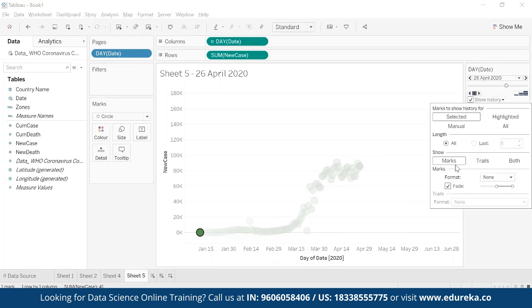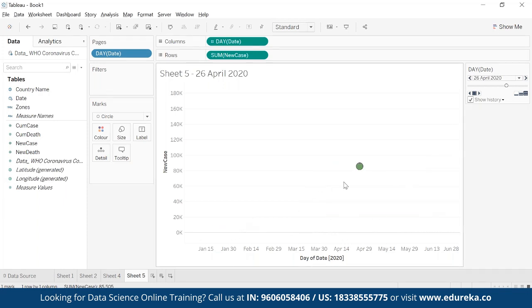So I click on this and it's showing me only marks. I can go with both. So trail will give me the line type of thing as well, right? So I can go with trail. I can go with both. Both looks good, so I'll go with both. And when I click on this, it will show me the entire trend.